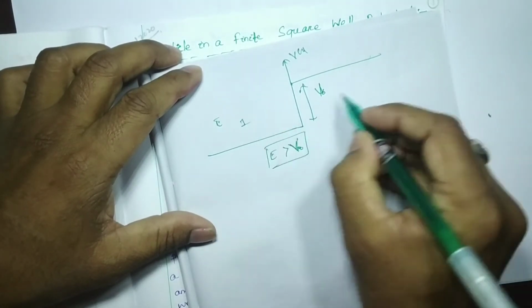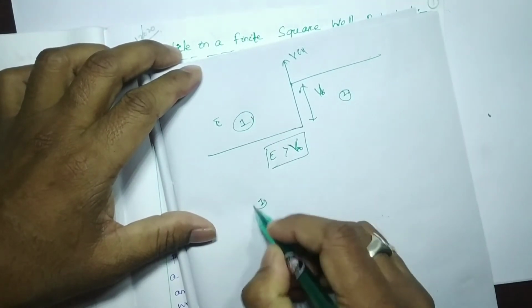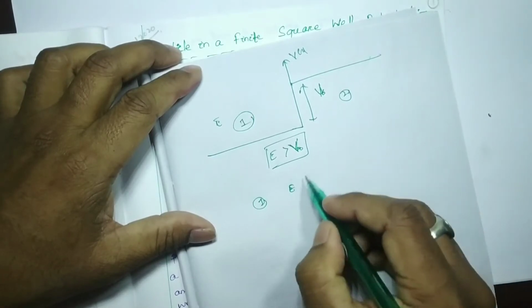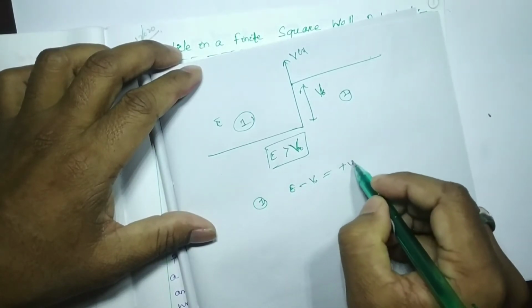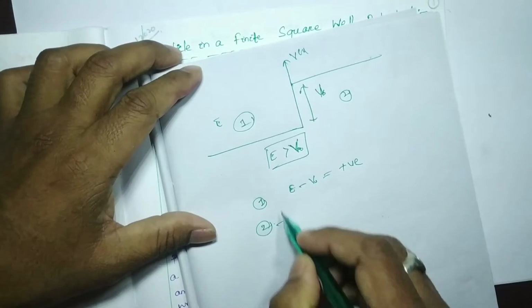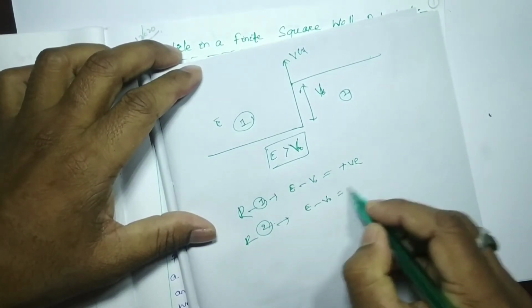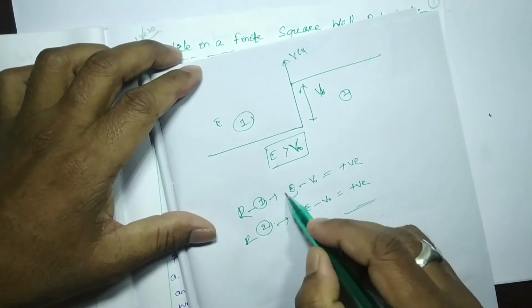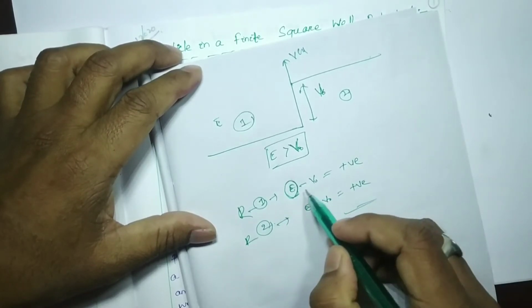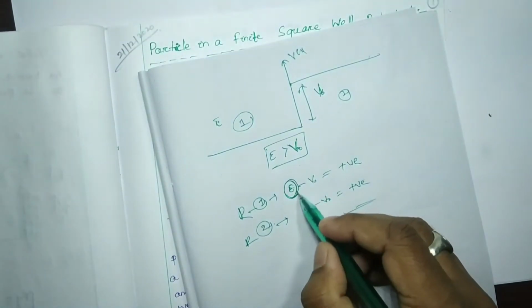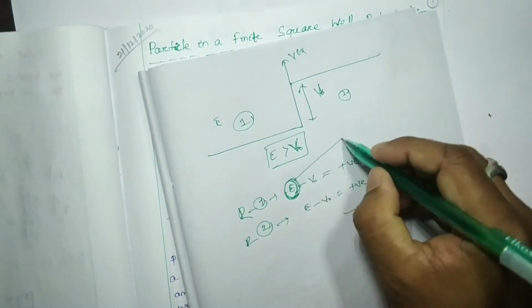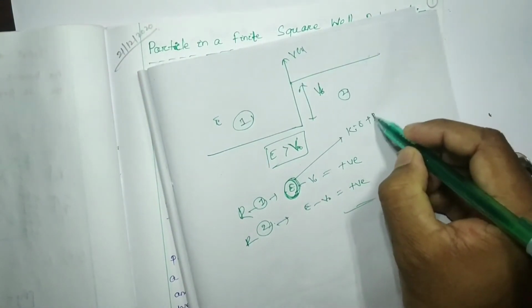In region 1 and region 2, E minus V0 is positive. The total energy is nothing but kinetic energy plus potential energy, right?